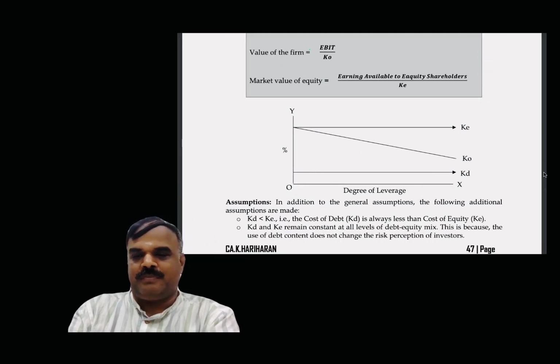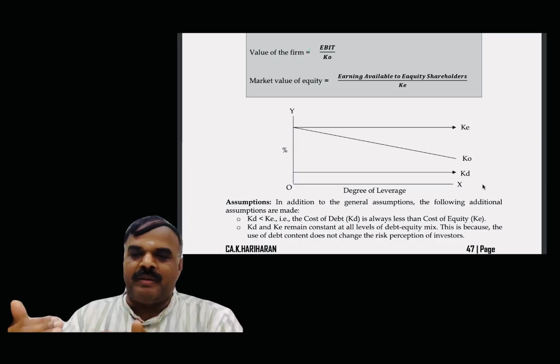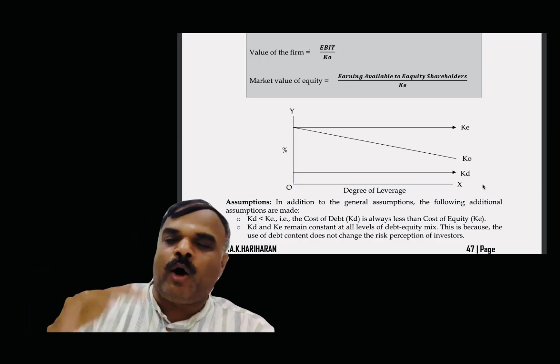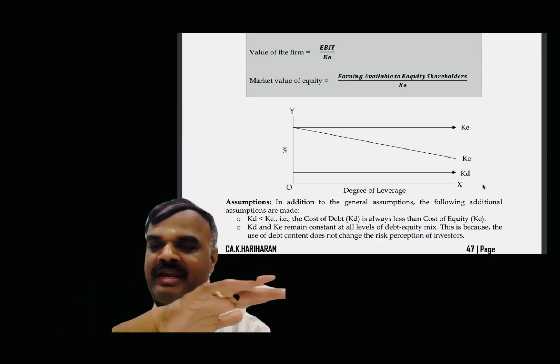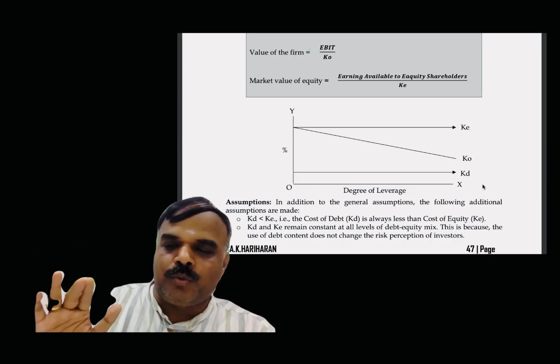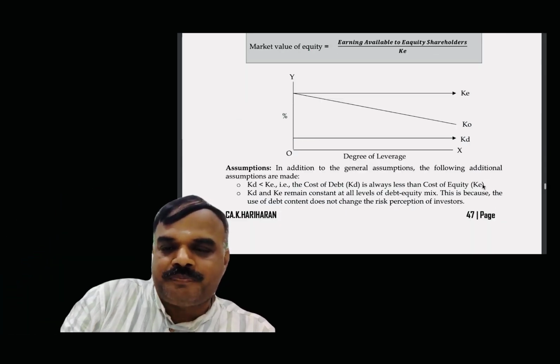KD remains constant. KO overall: more debt means the overall cost of the company will come down. Therefore KD cost of debt remains constant, but with cost of debt constant, the overall cost of the company will come down. Got the clarity or not? Yes.